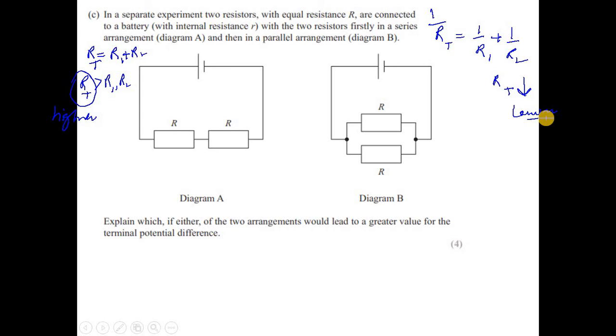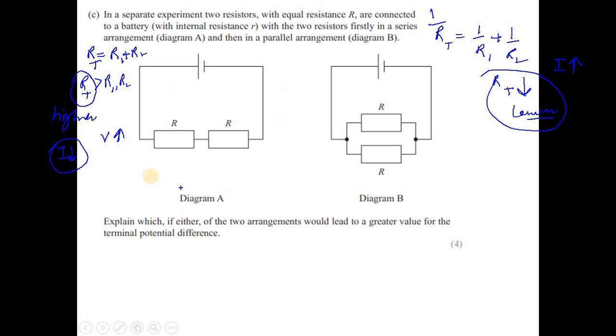If resistance is low, then the amount of current will be high. If resistance is higher, then the amount of current will be less. These are the two key points to keep in your mind. So the higher the resistance, the lower the current, and the voltage drop will be higher.